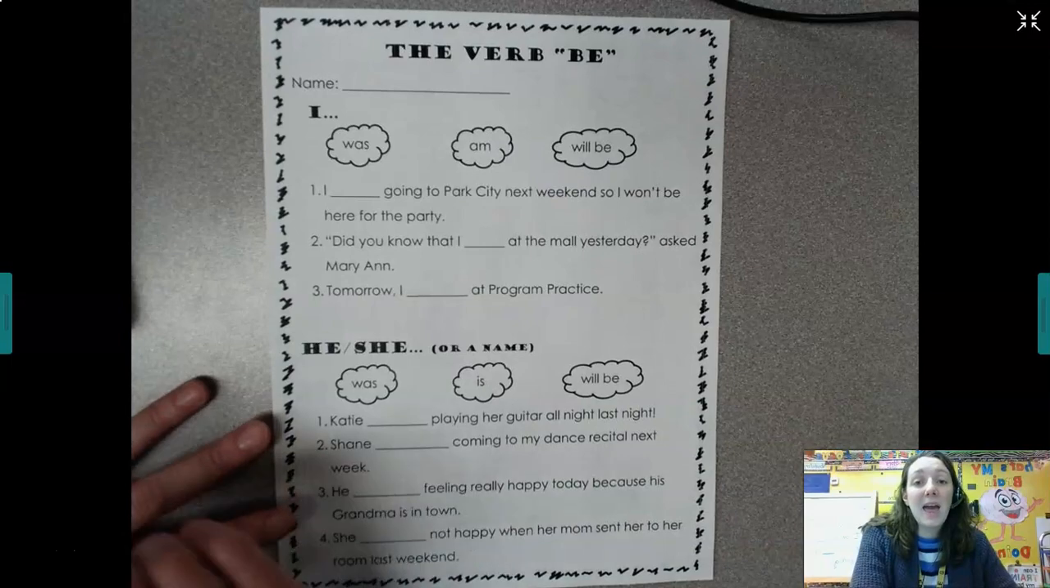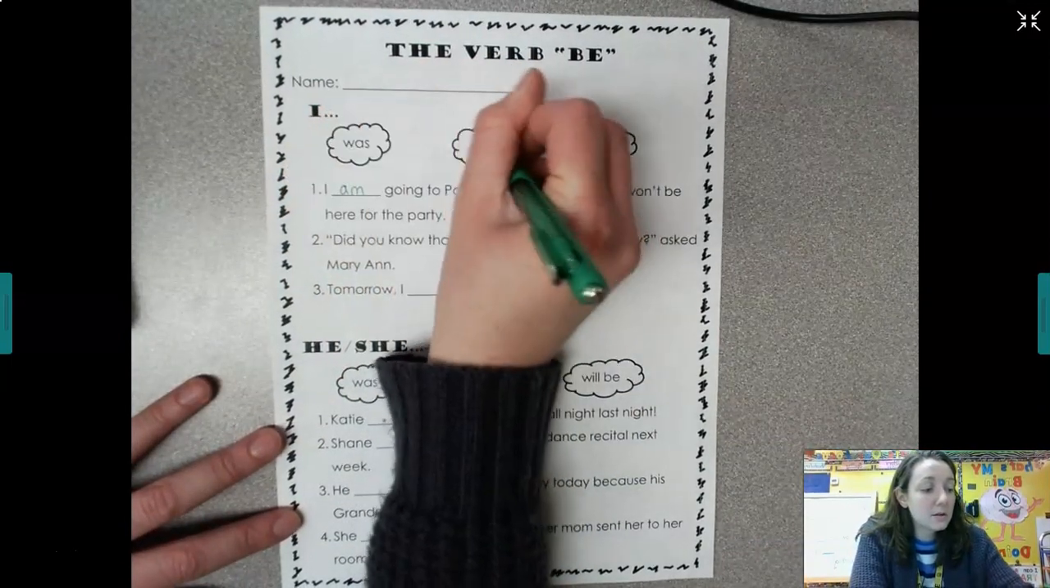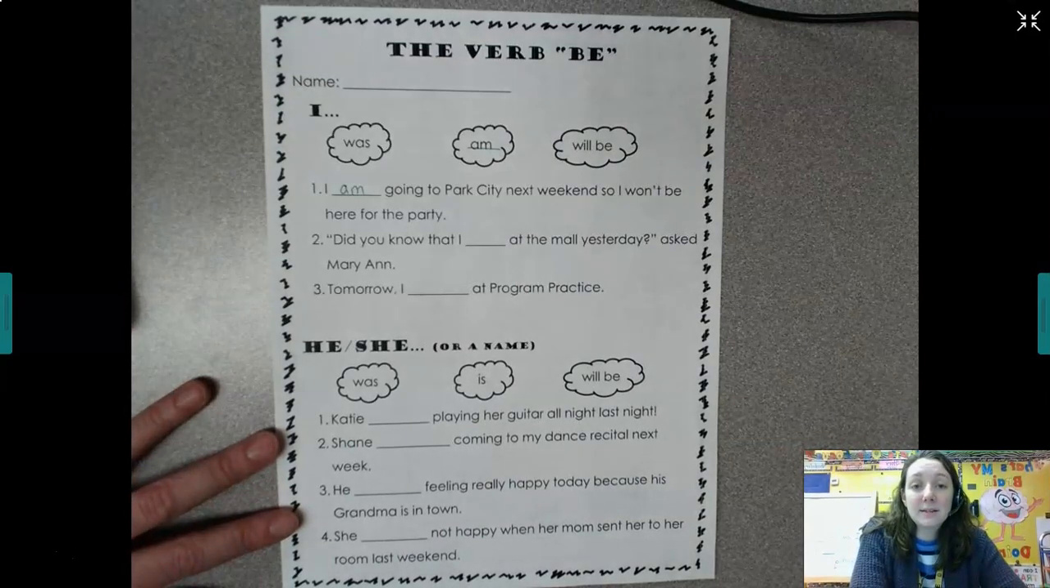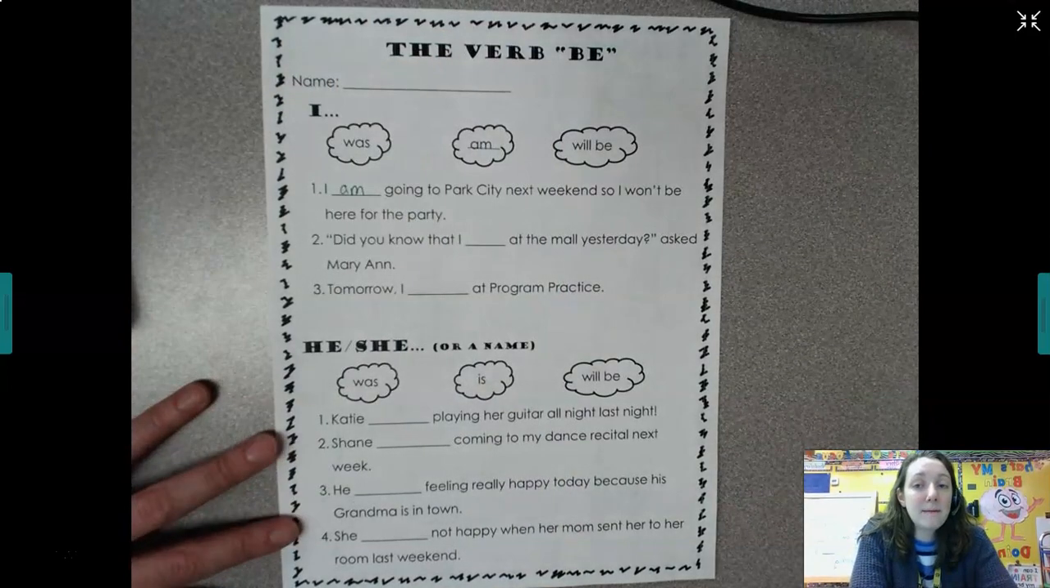Well, it's going to be am, right? I am going to the park next weekend. That doesn't show action, but it does show the verb to be.